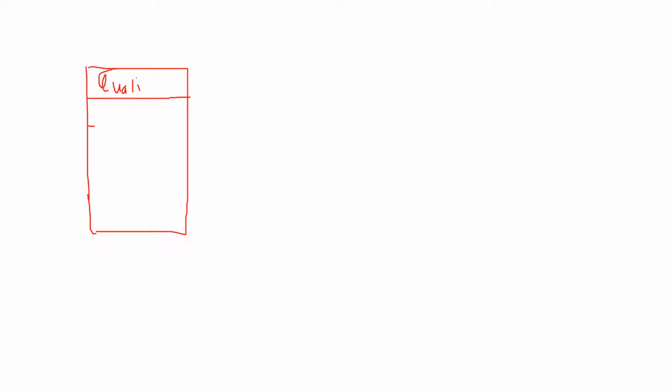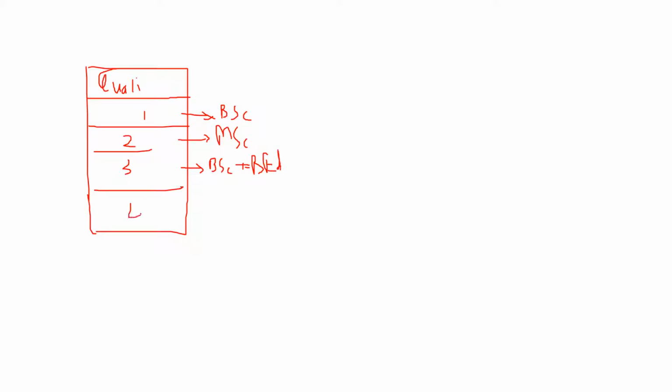Consider I put 1 for BSc, 2 for MSc, and 3 for some other qualification, let's say BSc plus B.Ed, and so on. Consider we have 4 as well. So now under qualification I am maintaining numeric values.